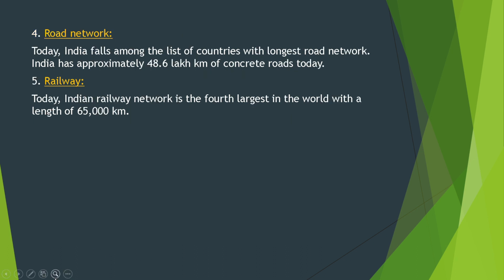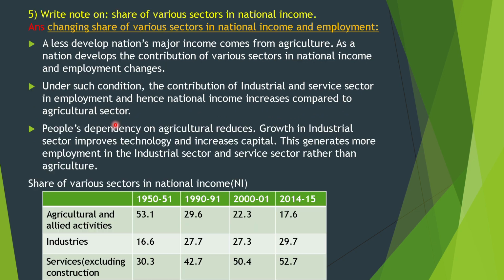Fourth, road network. Today, India falls among the list of countries with the longest road network. India has approximately 48.6 lakh kilometers of roads. Fifth one, railway. Today, India's railway network is the fourth largest in the world.